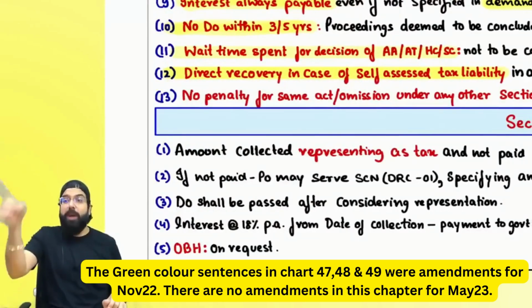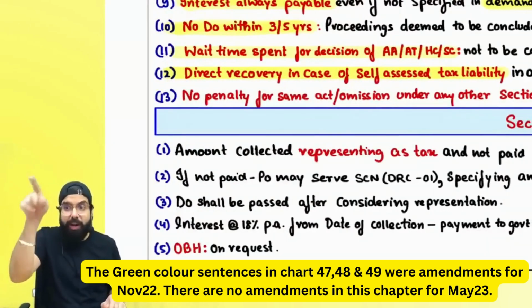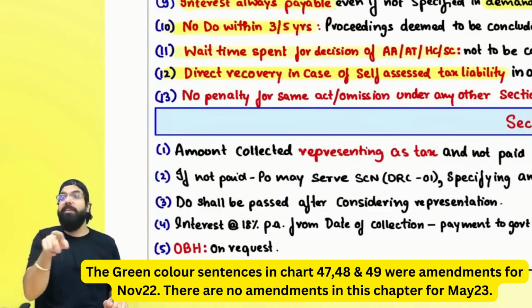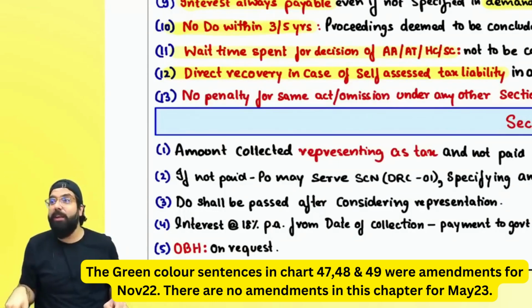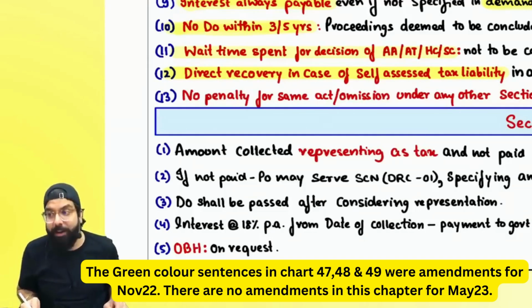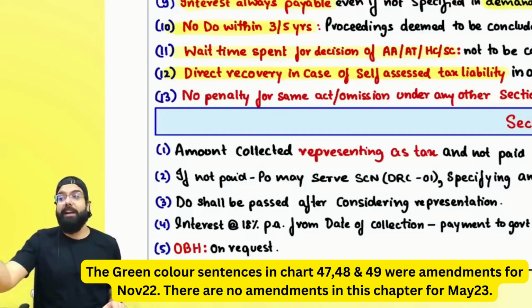In your GSTR 1, in your IFF you told you are liable to pay 18 lakh, but in your GSTR 3B you did not show that amount, then it means that was your self-assessed tax. And for self-assessed tax, if you have not made the payment, then they are telling we'll do direct recovery.